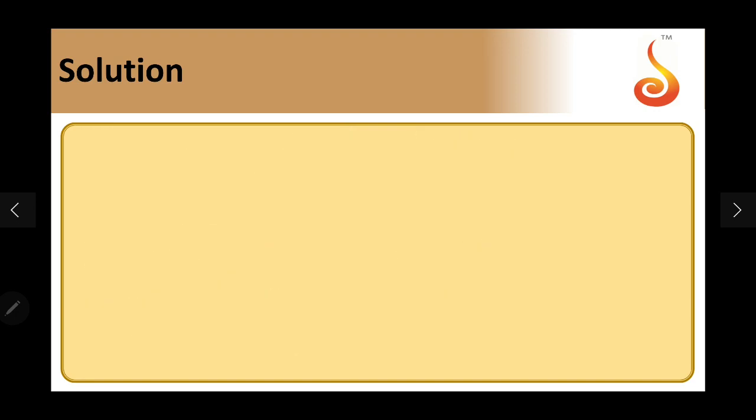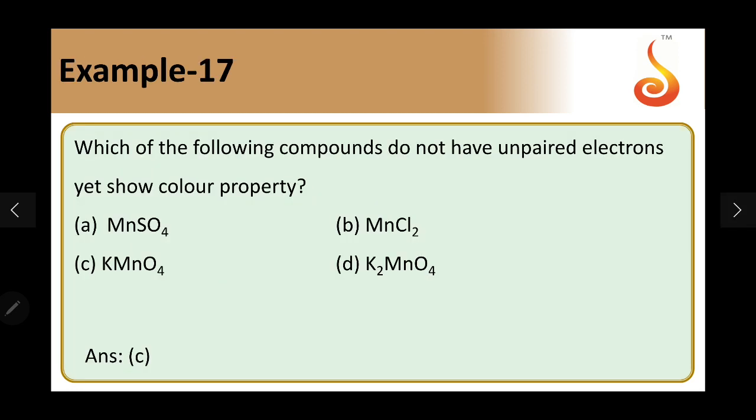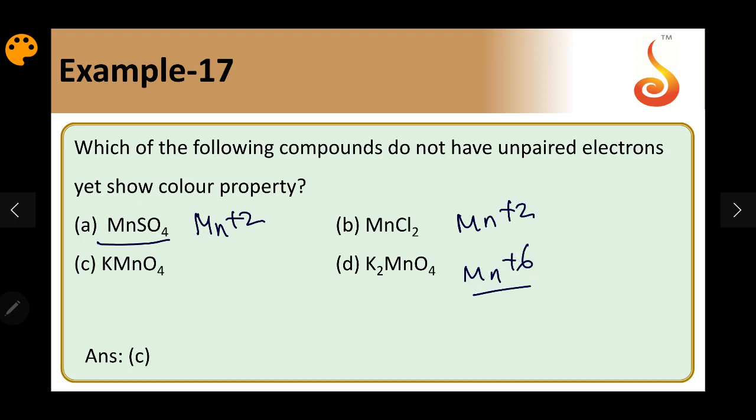So we'll see the options. You can see MnSO4 is in Mn +2 state. So this is Mn +2 having 5 unpaired electrons. This is also Mn +2. This is Mn +6. There is one unpaired electron. This is Mn +7. There is no unpaired electron. Answer should be C.